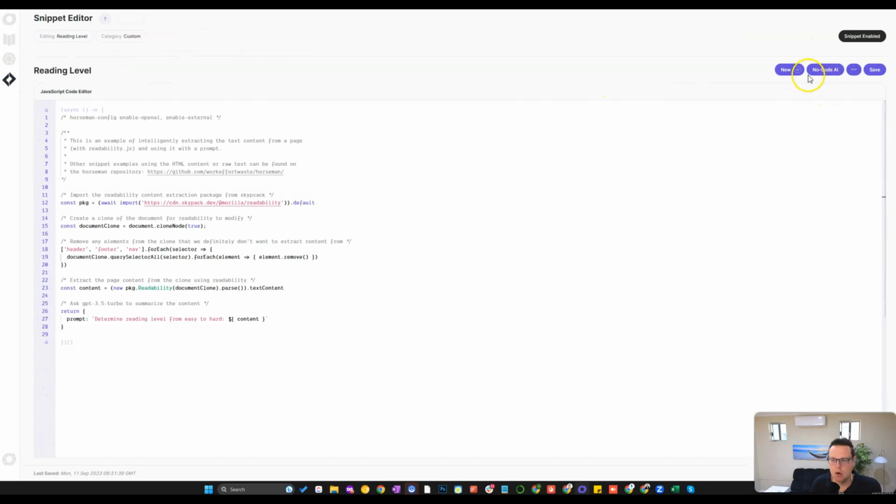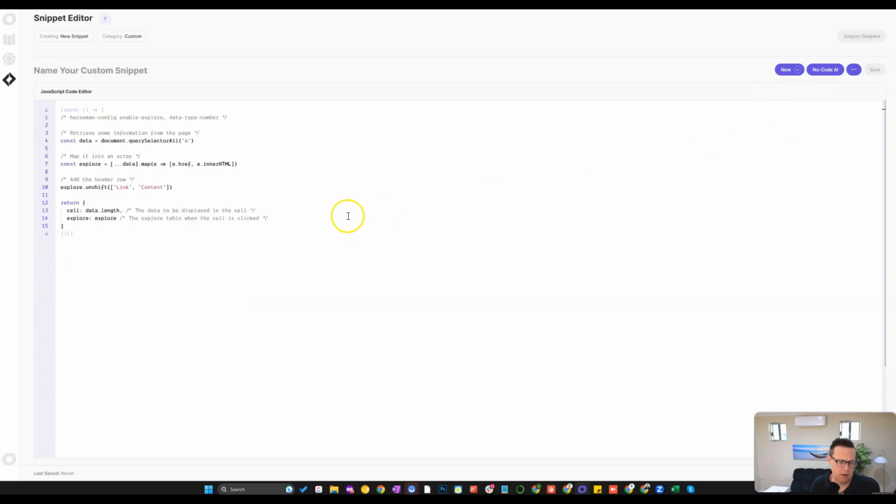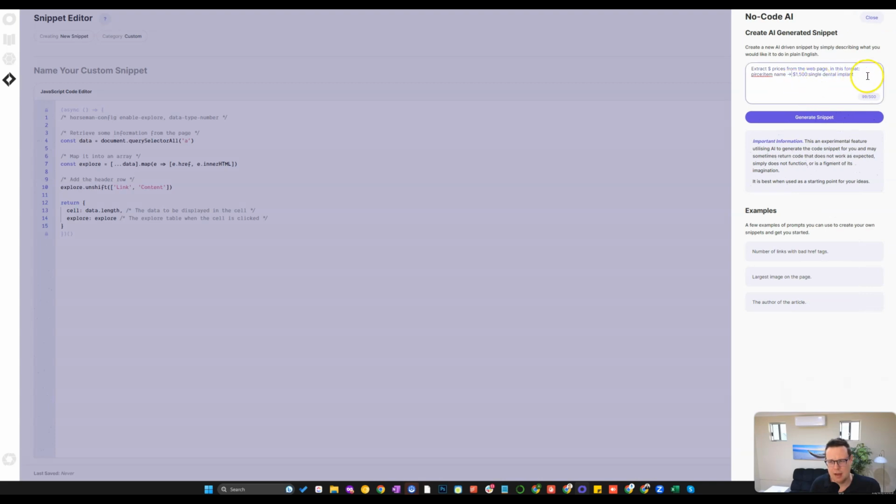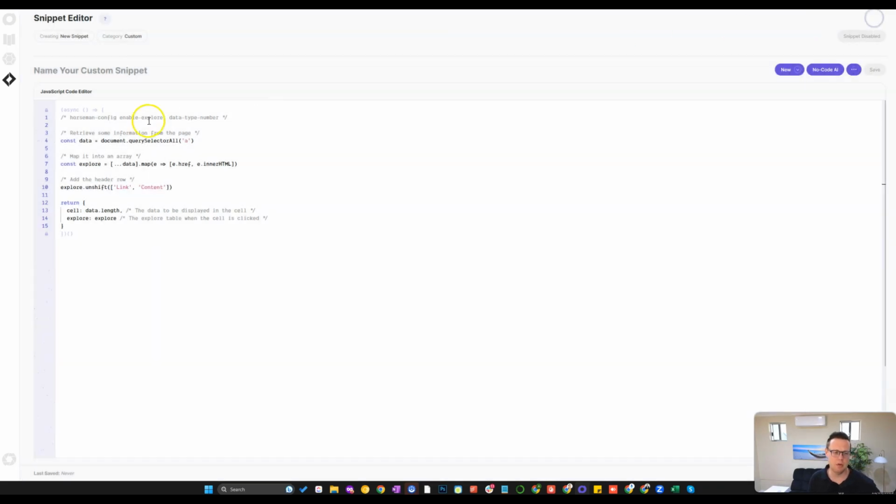Cool. So now you know how you can build your own ChatGPT snippets in a really easy way. You can also do other advanced snippets. I have not played with this so far, but just know there are other things to try. You can also let the AI write for you. So you could basically say, count the number of heading tags, and then it will generate a snippet for you. But yeah, this hasn't worked for me so far. So I would recommend to you to use the AI prompts from here.